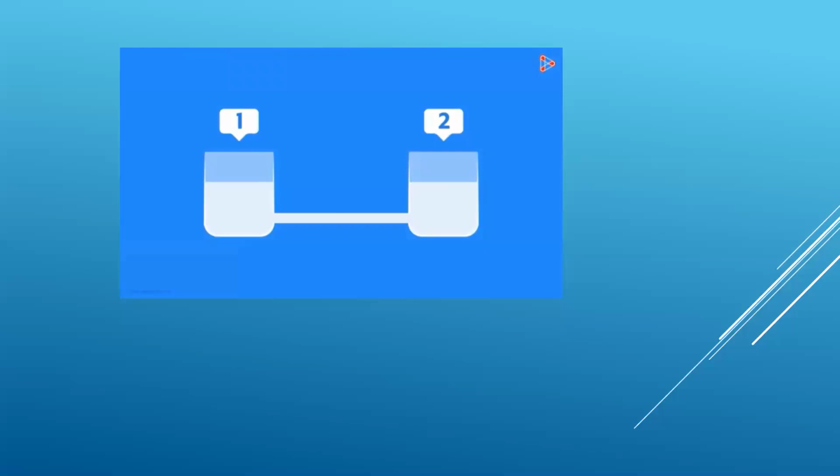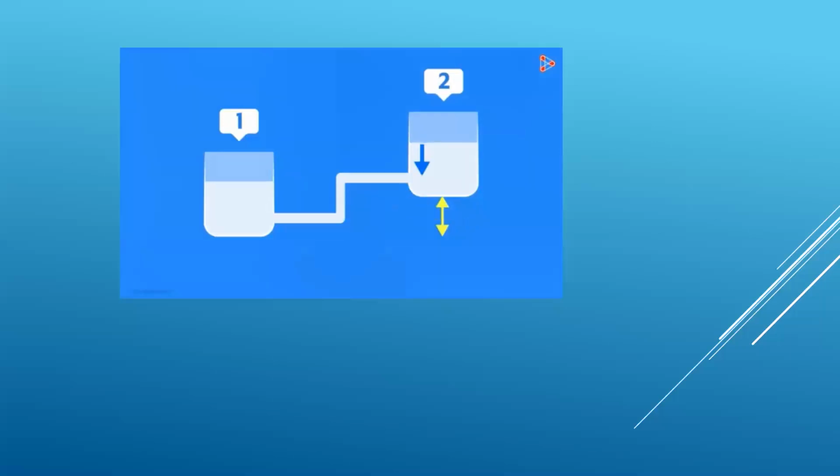It's easy. One of the things you could do is raise the height at which the second beaker is kept. Once it's raised at a height, the water will flow from beaker 2 to beaker 1. What exactly happened here? What was the factor that made water flow? In simple terms, the factor was height. Yes, you can talk about gravity or pressure difference. But in layman terms, it is the height difference that causes the water to flow from the second beaker to the first.